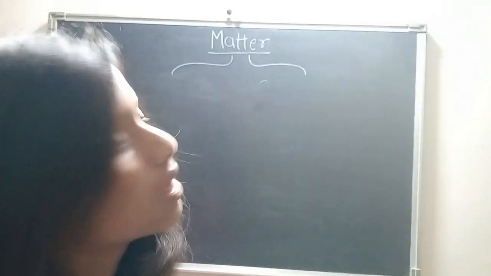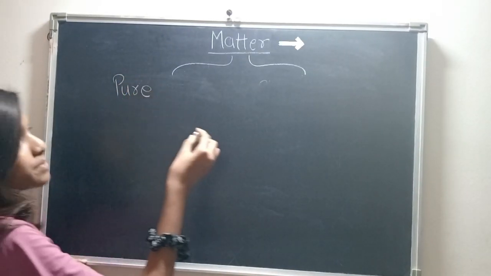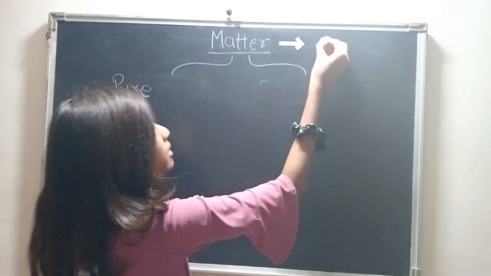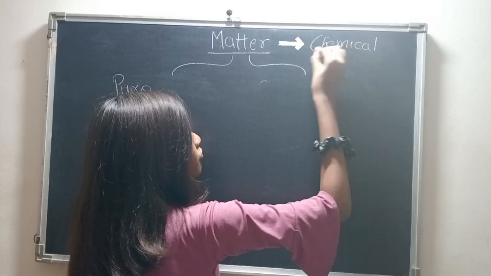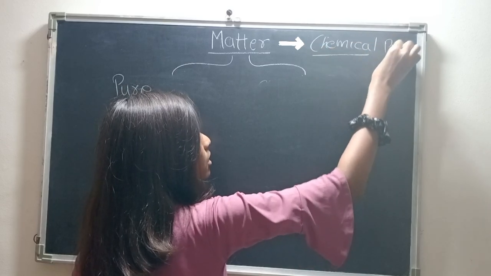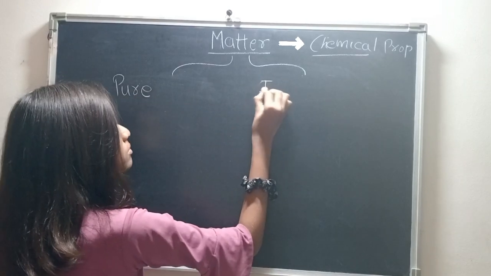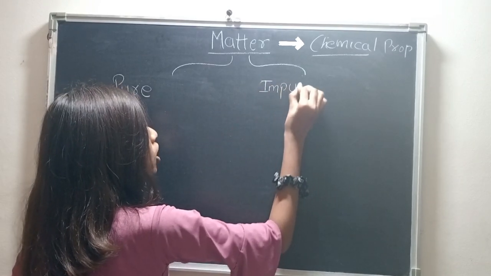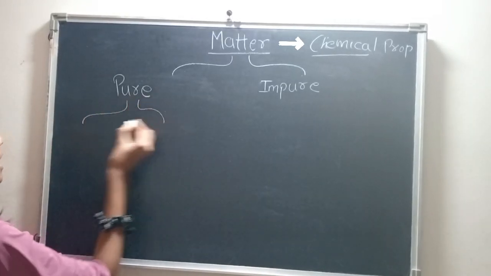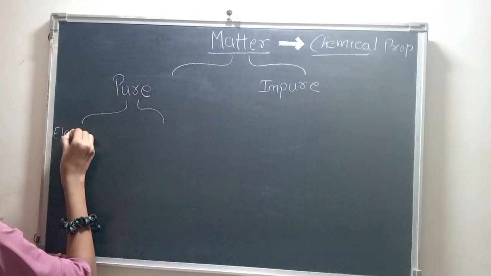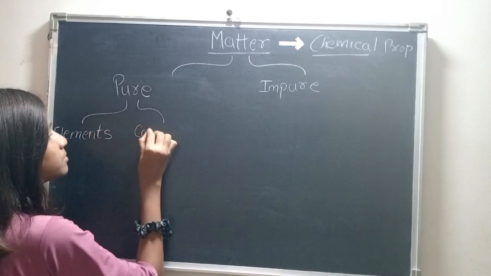Okay, matter. Pure substances. Matter is based on, this is the chemical property. Chemical properties of matter are these: pure and impure. Pure is further classified into elements and compounds.